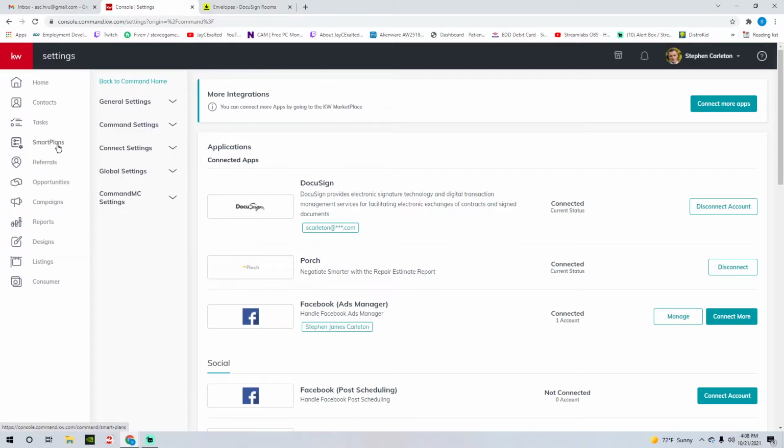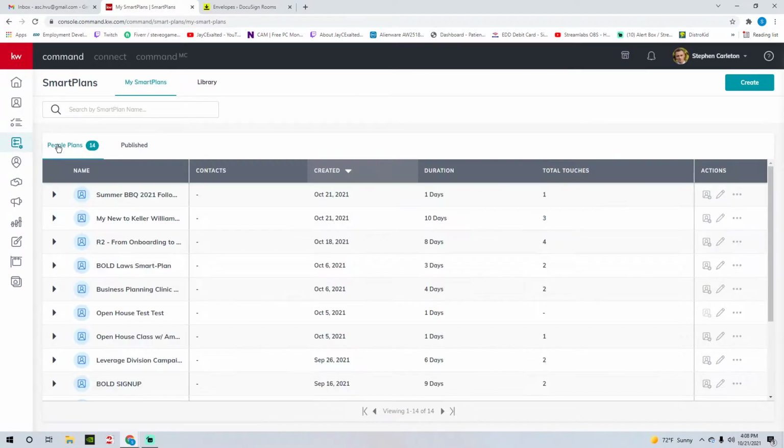Now we're going to go to smart plans. We have a lot of different things that we can do with a smart plan, okay? But we're going to keep it basic because we just want to follow up with these people and make sure we're sending them a text, making a phone call, just doing a basic touch to just increase our relationship with them, okay?